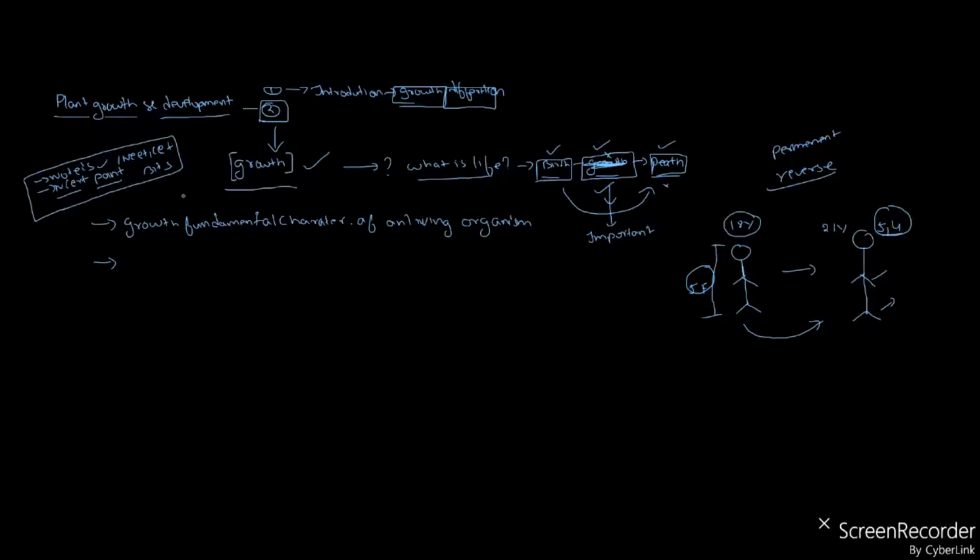Based on all these characters, we can say another character of growth is that growth is permanent and irreversible.